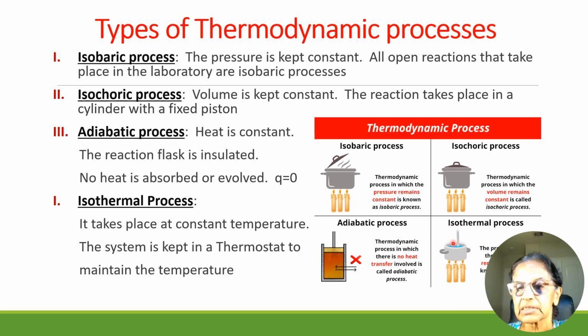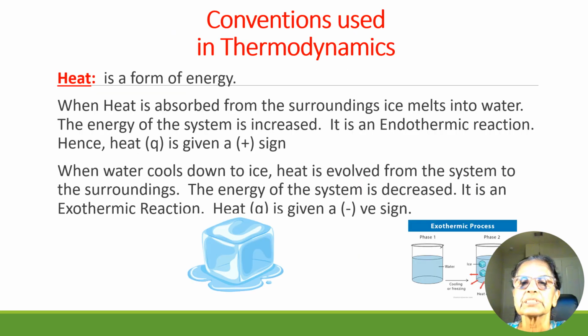The reaction flask is kept in a thermostat and it is being heated. If the reaction is exothermic, heat is liberated and that liberated heat is taken up by the thermostat. And if the reaction is endothermic, heat is required and that required heat is given by the heating coil of the thermostat. Hence, the temperature is maintained constant.